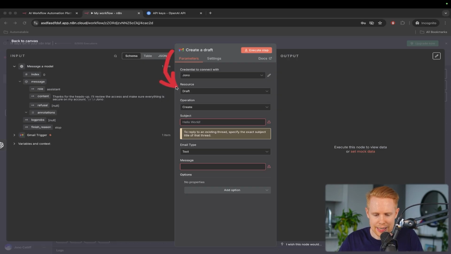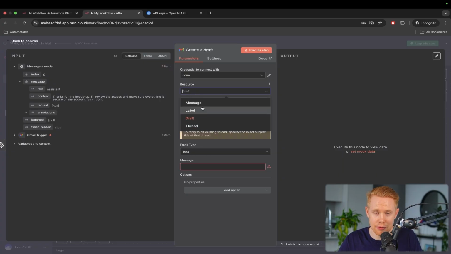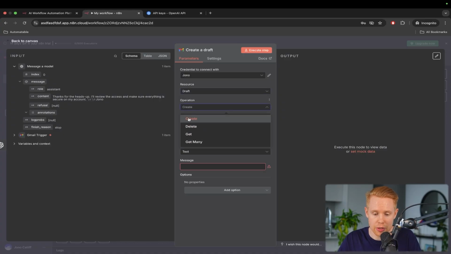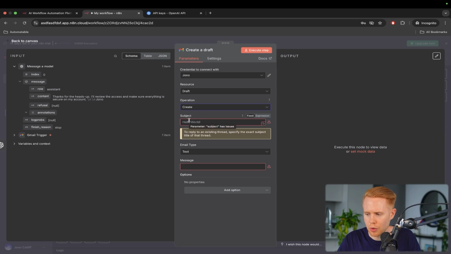So the next thing is we have the resource. And again, we've already kind of covered this, but this is if we wanted to change what we wanted to do. Maybe we want to message somebody or reply to a thread or add a label onto an email, but we want to create a draft email. And specifically, we don't want to delete a draft. We don't want to find a draft or find many drafts. We want to create a draft, okay? And so what we're going to do now is we're going to continue on with this.